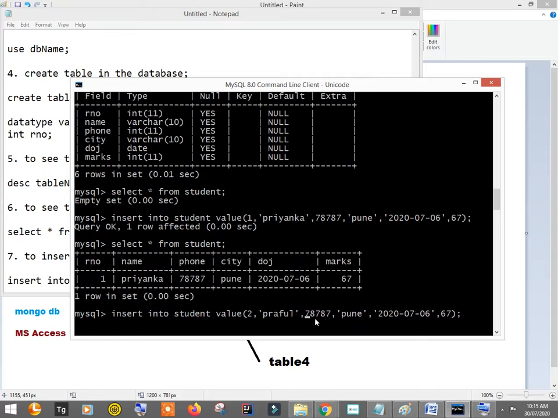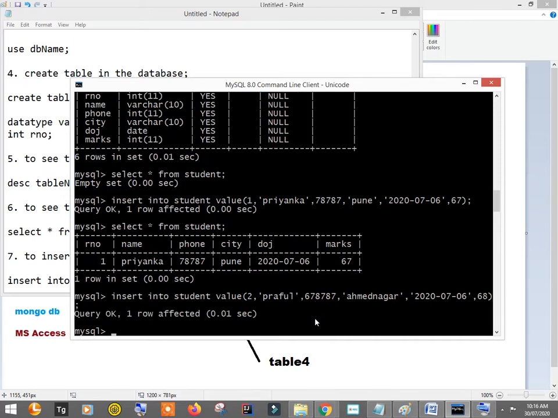Praful had some other number, so we should not add an invalid number, and Praful belongs to some other city. Okay, and let's say marks, we will write something different. Hit enter. So Praful is also inserted.